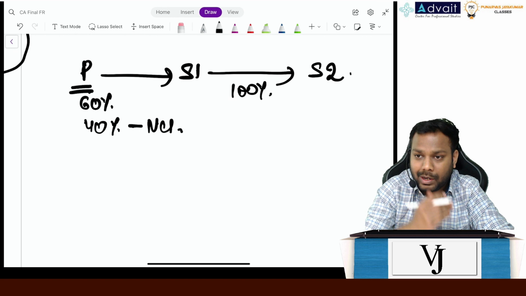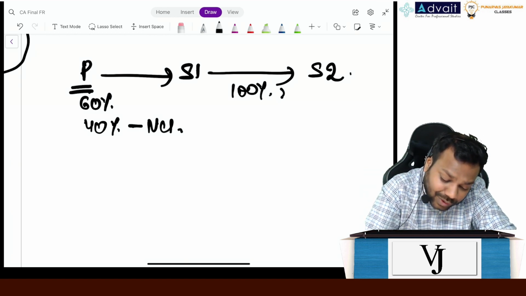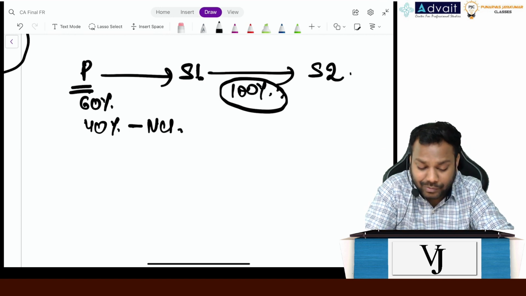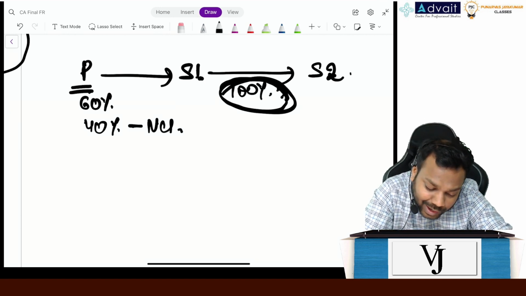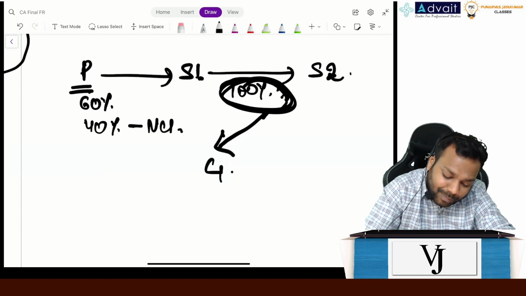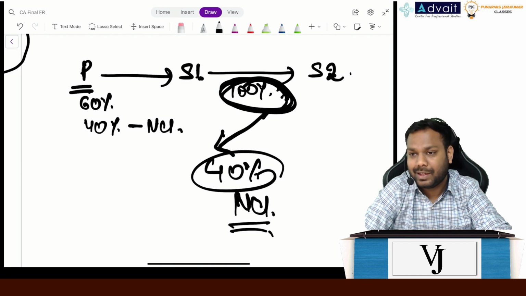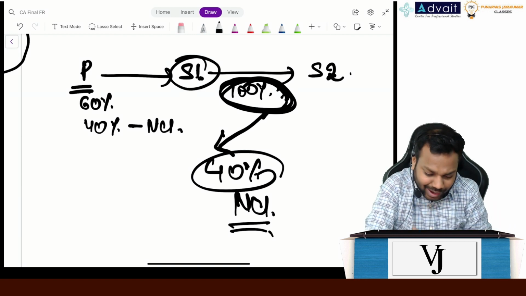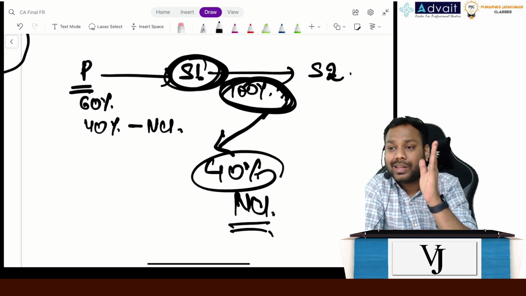Try to understand this one. Even though S1 has 100% of S2, don't you think that out of this, 40% is owned by NCI, right? Because for subsidiary 1, 40% ownership is with NCI.